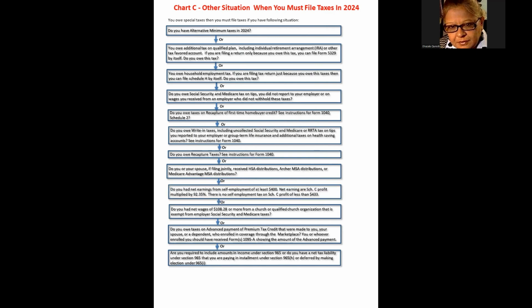or you did not have wages of $108.28 or more from a church or qualified church organization that is exempt from employer Social Security or Medicare taxes, or you did not owe taxes on advance payment of premium tax credit, or you were not required to include an amount in income under Section 965, and if the situations mentioned above are true, then you do not have to file taxes in 2024.